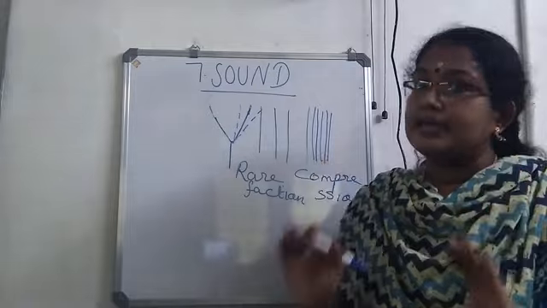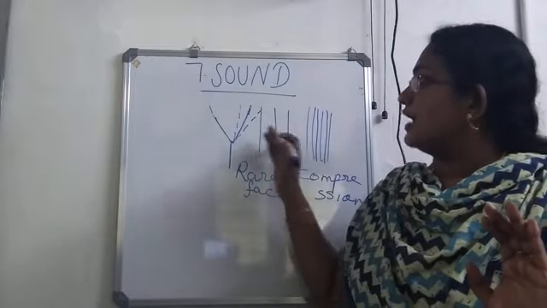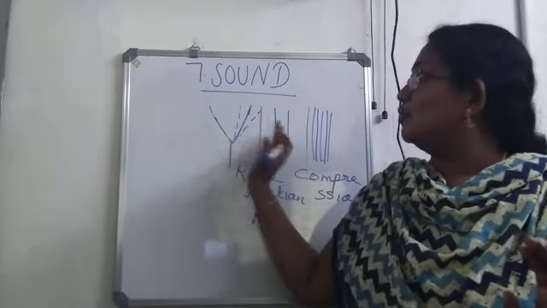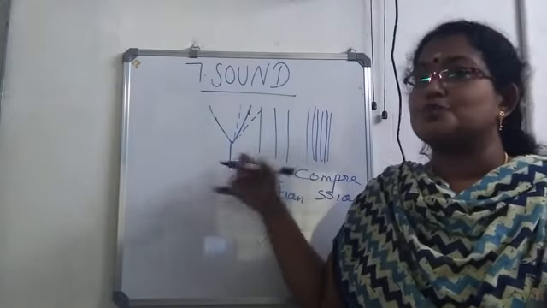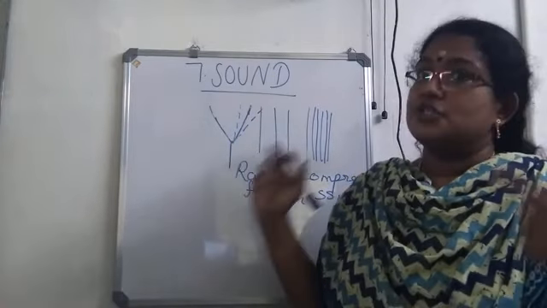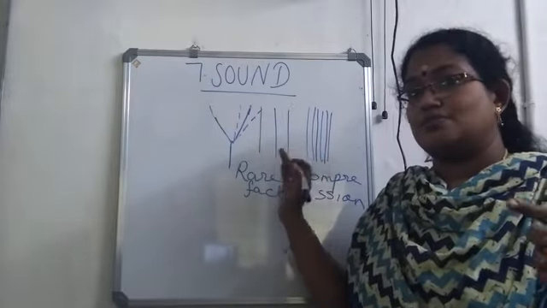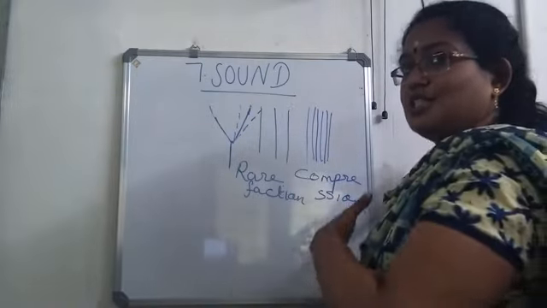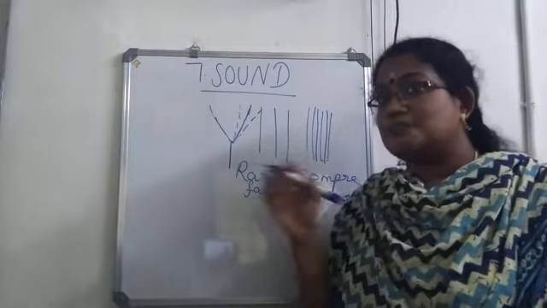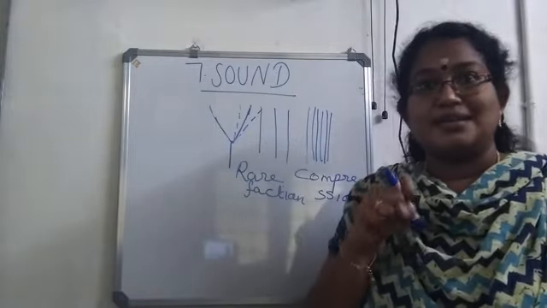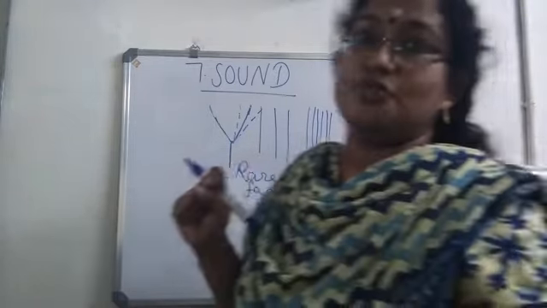And here, the to and fro motion of the prongs produces sound. When these compressions and rarefactions move, sound energy is transmitted, and this makes the air molecules present in the medium vibrate.